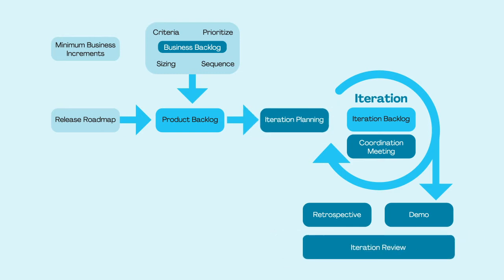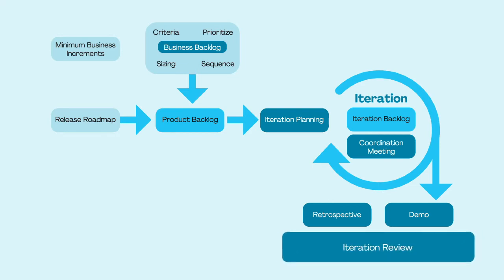Agile teams usually choose between an iteration length of 1 to 4 weeks, with 2 weeks being the most common choice. Regularly, the team meets for a coordination meeting, also called a stand-up or scrum. The stand-up helps the team coordinate and work in a quick and informal way. The iteration review ends the iteration.